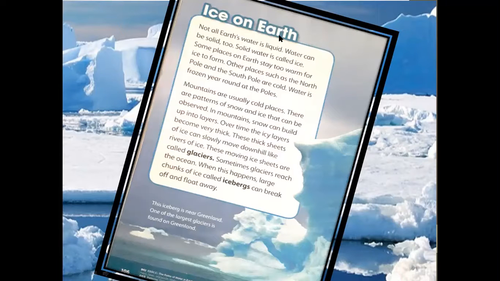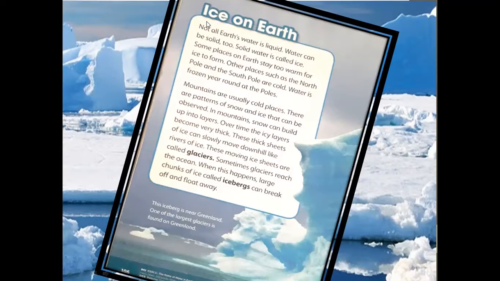Ice on Earth. This is the title. It says, not all Earth's water is liquid. Water can be solid too, okay? As I mentioned, water is liquid. As we know, we can drink water, we can find water in the river, in the lake, in the stream, obviously in the sea. But now we are going to see the water in a solid state, okay?